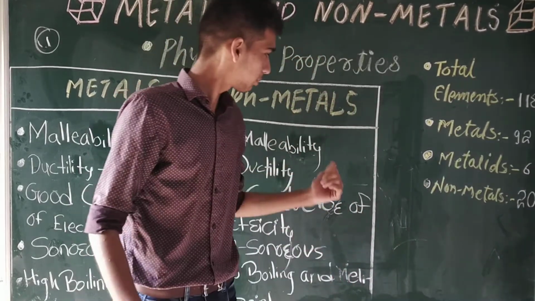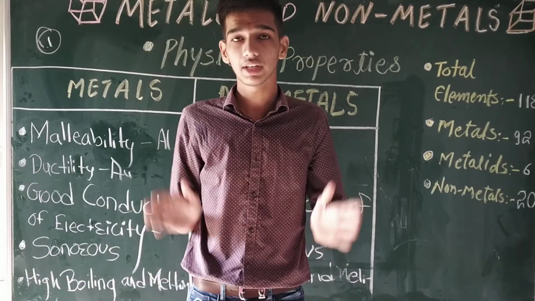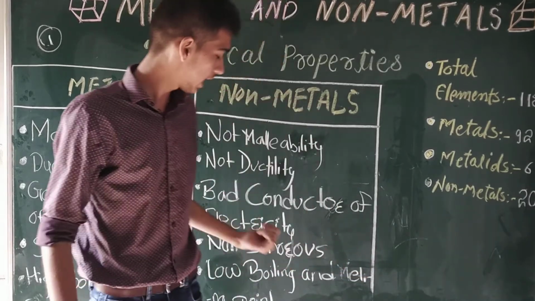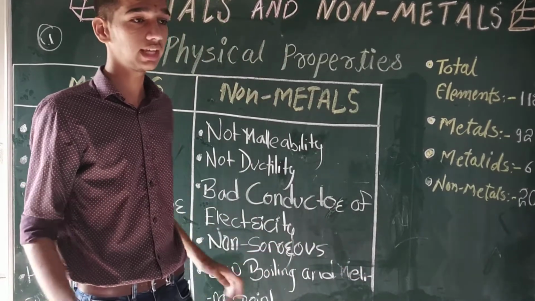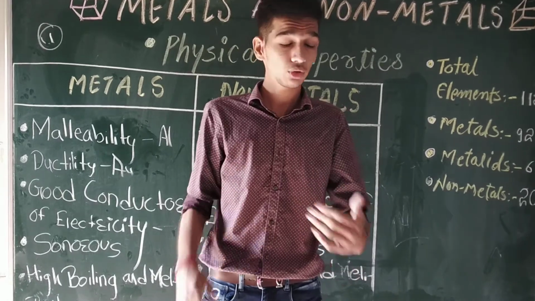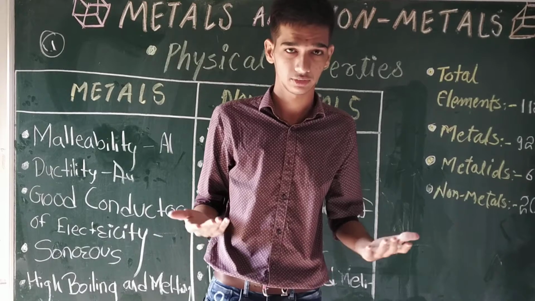Next, the physical properties of non-metals. Non-metals are not malleable. They are not ductile, they are not lustrous, they are not sonorous. They have low melting and low boiling point and they are bad conductors of heat and electricity. Now, we should go through the exceptional cases of physical properties of metals and non-metals.